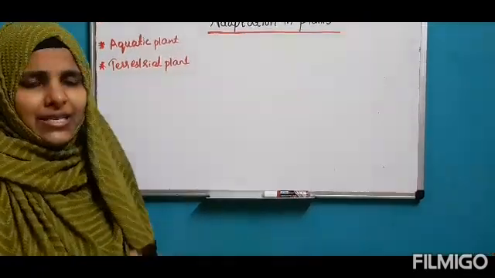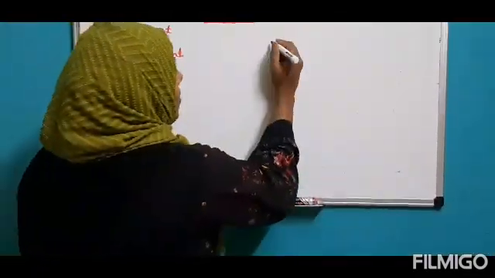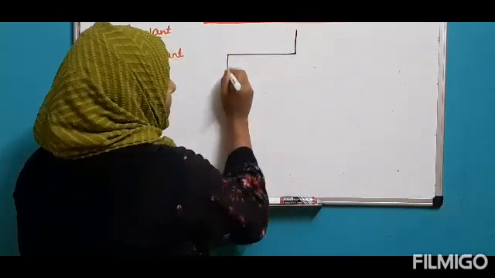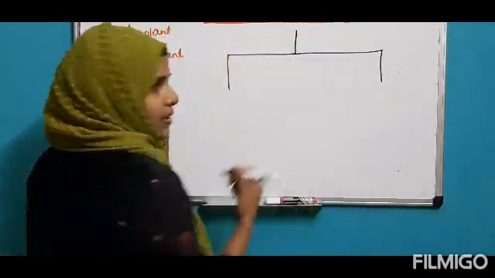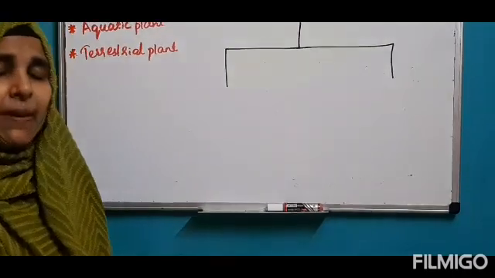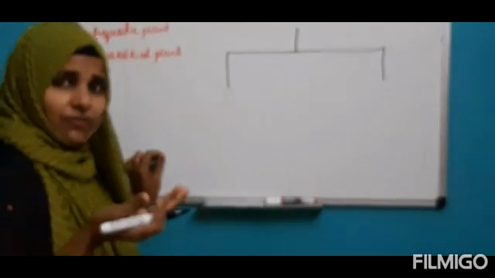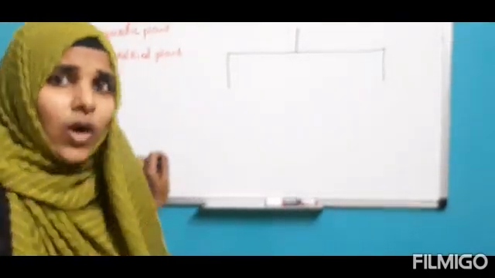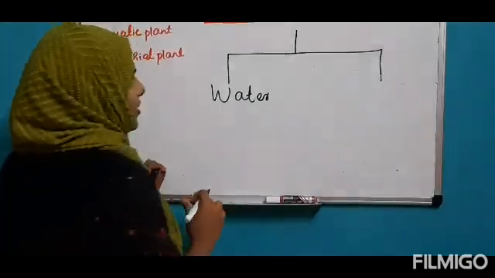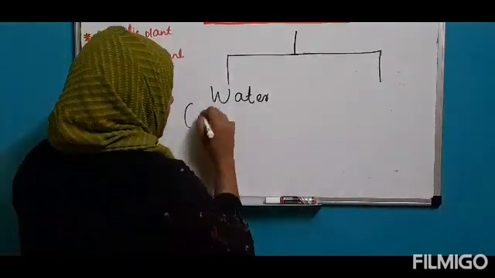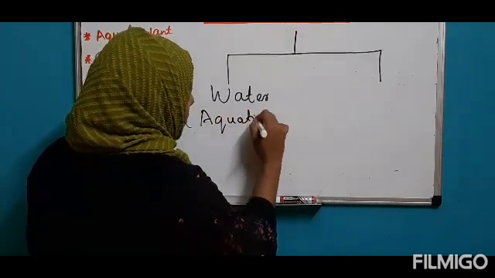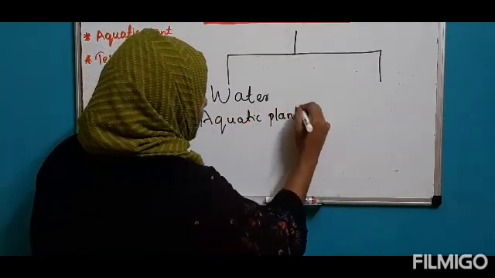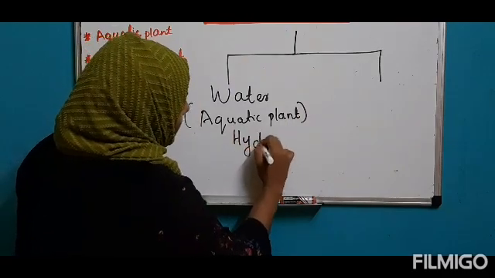Now we can learn about aquatic plants and terrestrial plants. Based on adaptation, plants can be categorized into two. Some plants live in water. What do we call them, children? That is aquatic plants, or hydrophytes. We call them aquatic plants or hydrophytes.